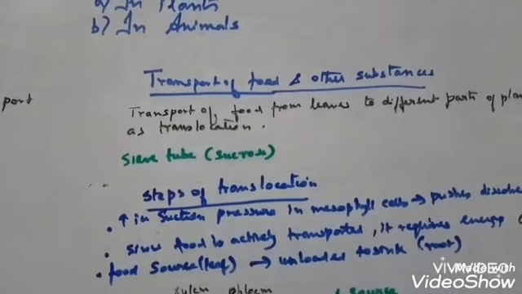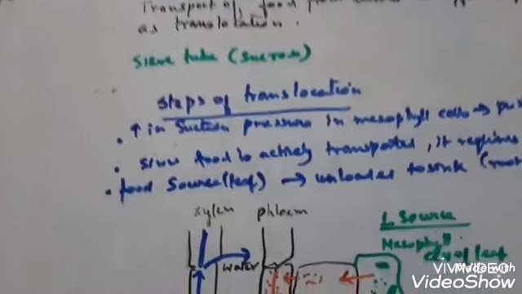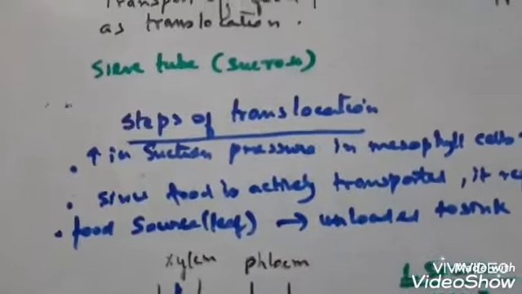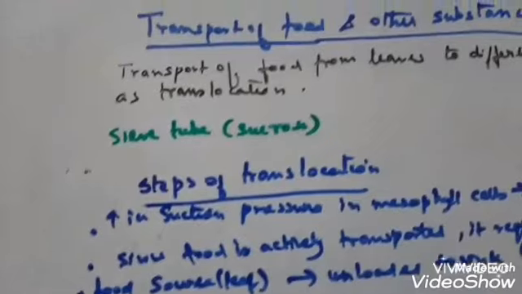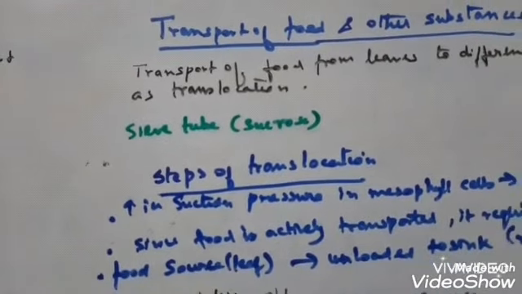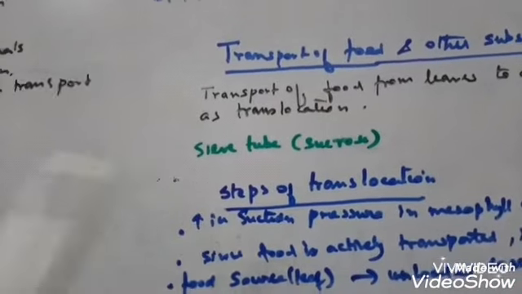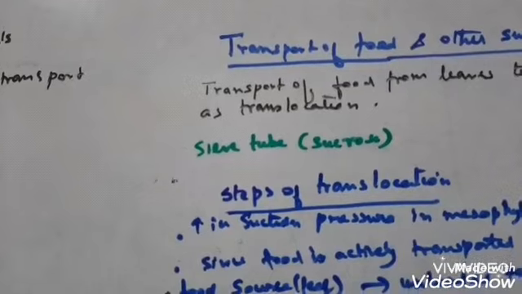Next, you see the steps of translocation. How does translocation take place? Here I have written the points, you can go through them. First point: in plants the carbohydrates are continuously synthesized in the mesophyll cells. During photosynthesis, carbohydrate, that is glucose, is synthesized in the mesophyll cells.